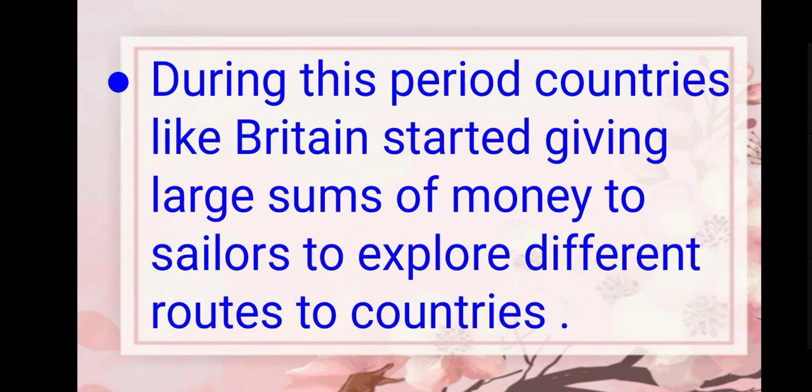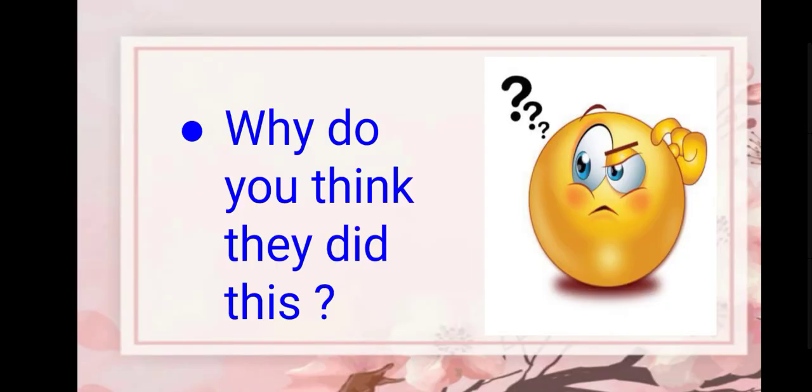During this period, countries like Britain started giving large sums of money to sailors to explore different routes to countries. Why do you think they did this? Countries like Britain did this to find more sea routes to new countries that they could colonize to acquire cheap raw materials from them and sell them their finished goods.